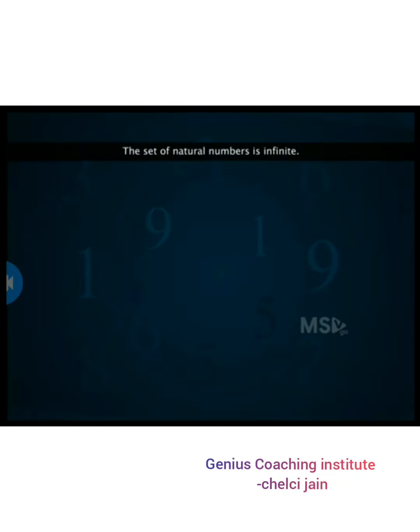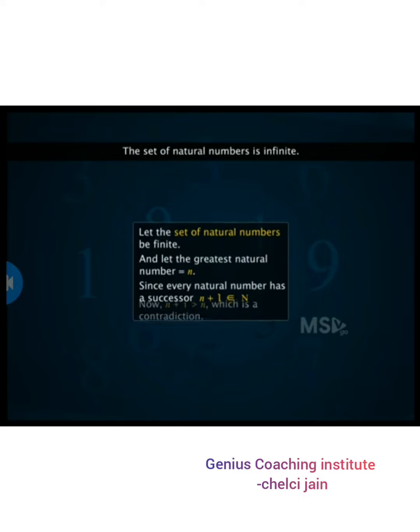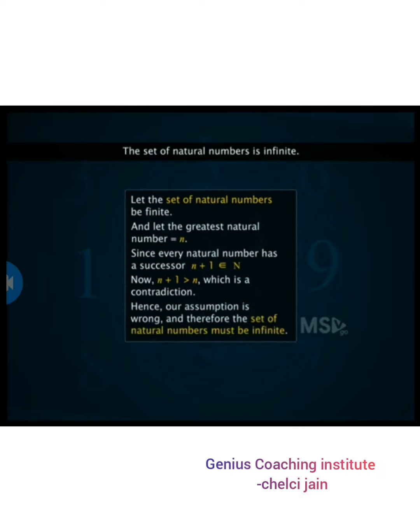Let us prove it. We shall prove this by contradiction. Suppose that the set of natural numbers is finite. Then we must have a greatest natural number. Let's call it n. Well then, what is n plus 1? It must also be a natural number, given the property of natural numbers that every number has a successor and must therefore belong to this set. We have a contradiction here, as n plus 1 is greater than n. This contradiction arises because of the assumption that natural numbers are finite. This means that the set of natural numbers is infinite.